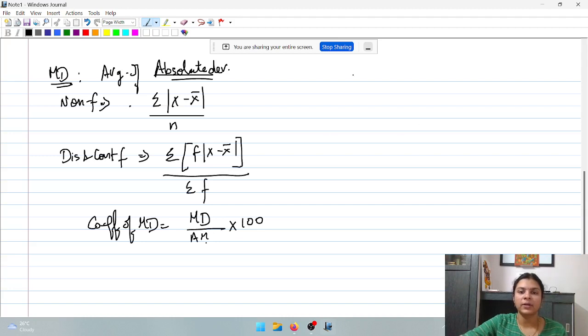Now coming to the next measure, which is quartile deviation. Quartile deviation is otherwise known as semi-interquartile range.